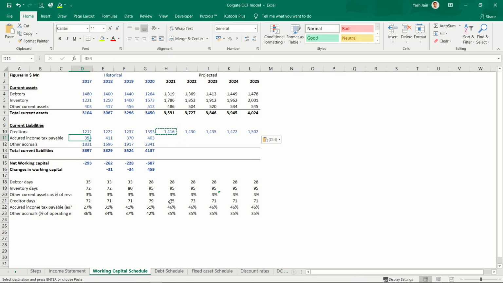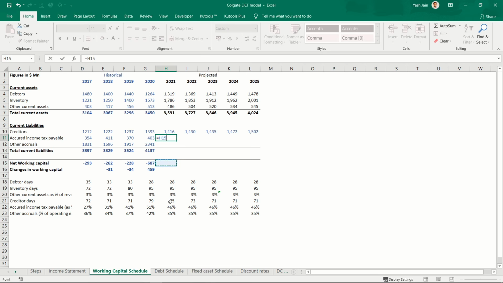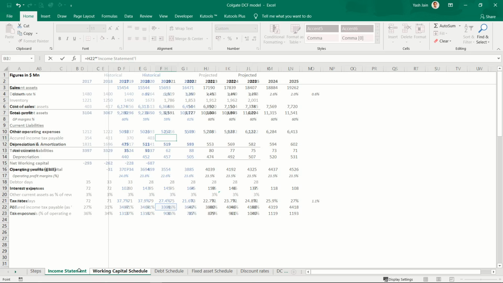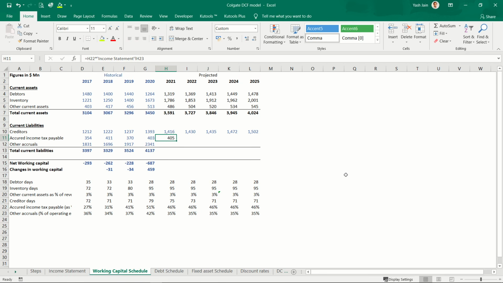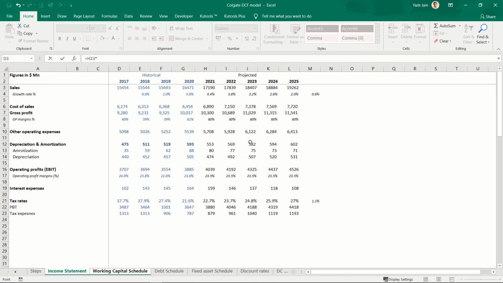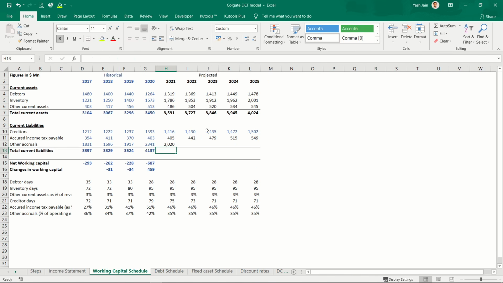Then accrued income tax payable would be income tax amount multiplied by 46%, that comes out to be 879 into 46%, copy paste. Fairly in line, so I don't think the assumption we have taken here for accrued income tax payable is wrong. And then other accruals would be 35% of my operating expenses.